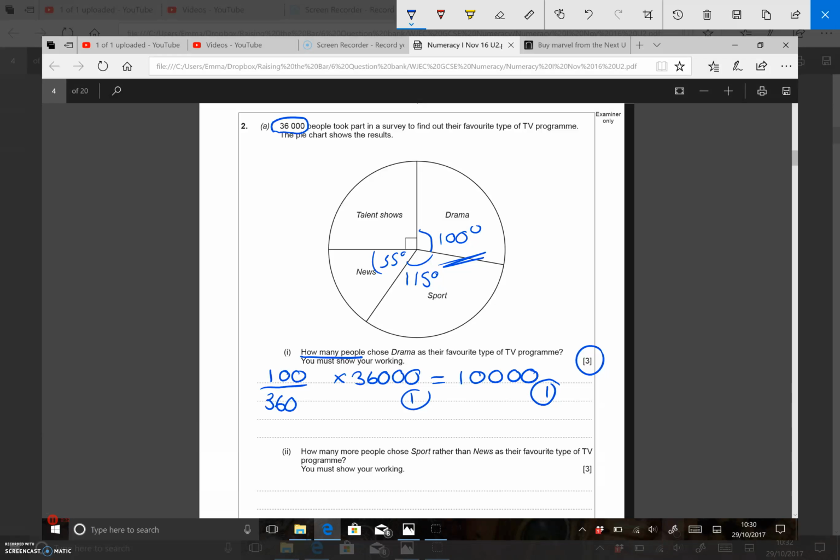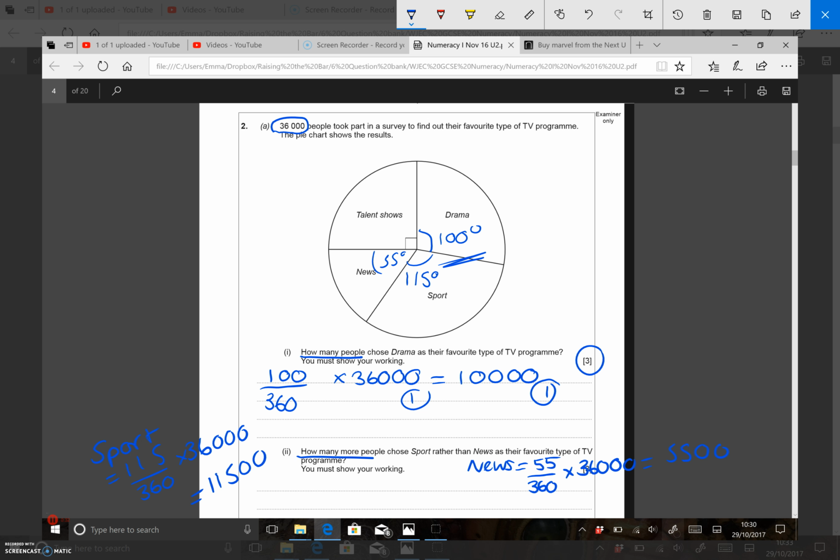And then working out the number of people. So for news, you're going to do 55 divided by 360 multiplied by 36,000, and you work out that news was worth 5,500 people. Sport is 115 divided by 360 multiplied by 36,000 people, which comes out as 11,500 when you type it in on your calculator.